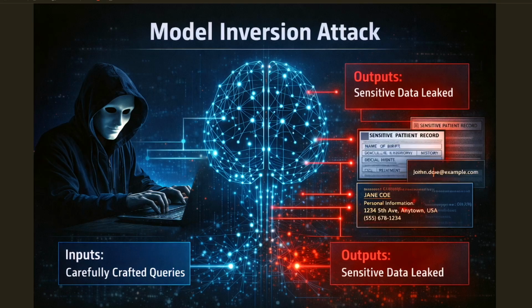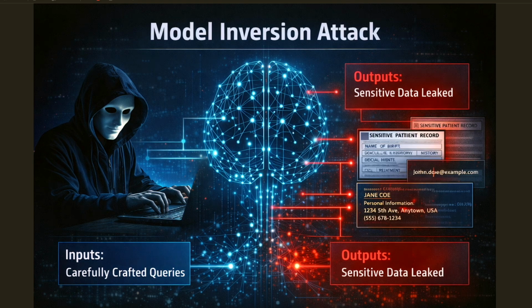Personally identifiable information can leak. Intellectual property can be exposed. Trade secrets embedded in training data can reappear in outputs. And as AI becomes embedded in healthcare, finance, legal systems, and national infrastructure, this stops being a theoretical concern. It becomes a governance issue.